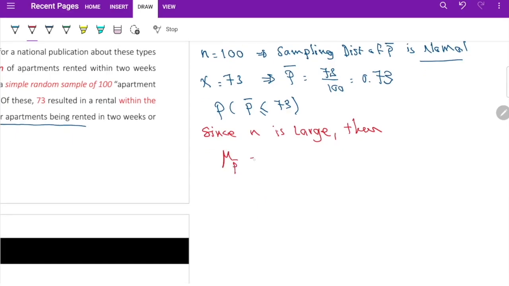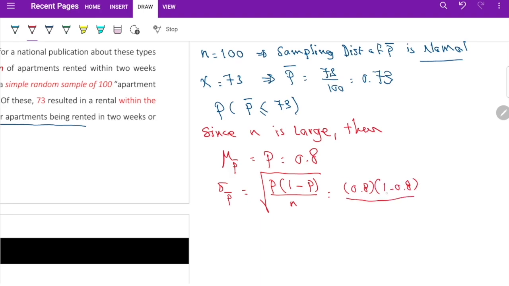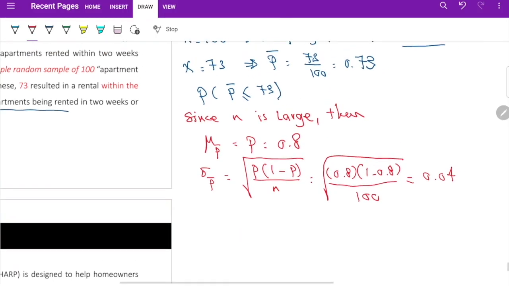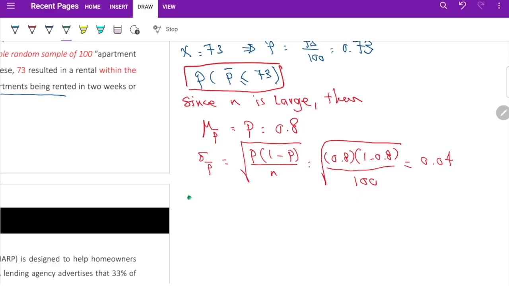then mu p bar is equal to p, which is equal to 0.8, and the standard deviation of p bar is equal to the square root of p times 1 minus p divided by n, which is 80% times 1 minus 80%, divided by 100, square root of all of this. We get 0.04. And the goal is to find this, so what we have to do is to standardize. Can we standardize this? Can we use a standard normal distribution? We have to check, we have to do something first.